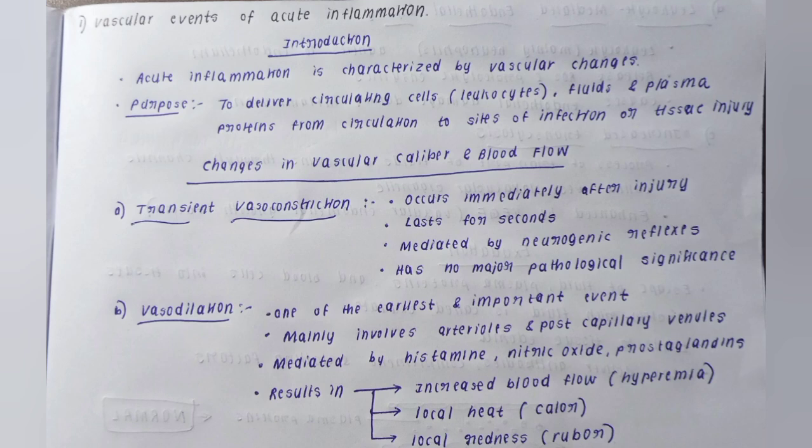All this vasodilation will result in one thing, increased blood flow. There is a proper term for it: hyperemia. Write it, it gives you the bonus. So increased blood flow, hyperemia, and local heat, that is calor, and local redness, that is rubor. These are nothing but the cardinal signs of inflammation. Everyone knows it, right?